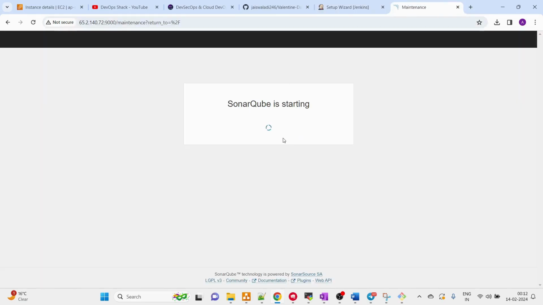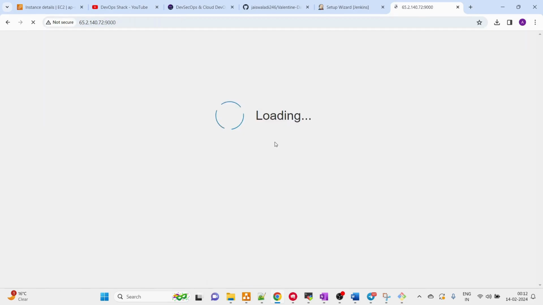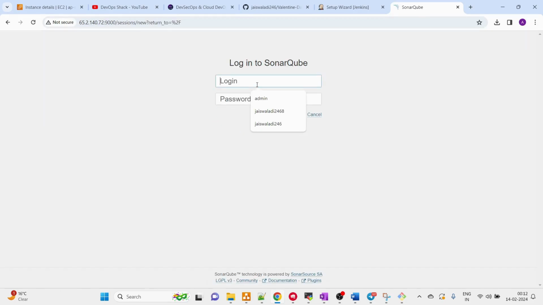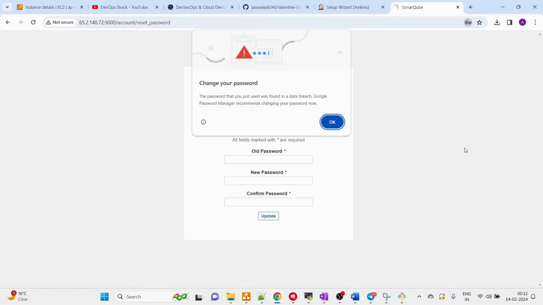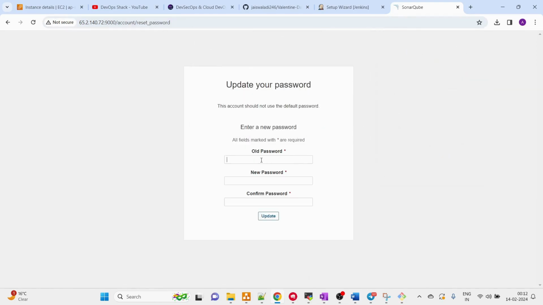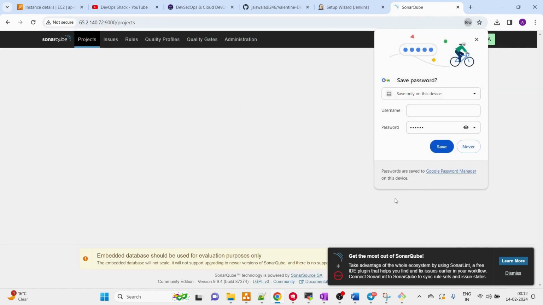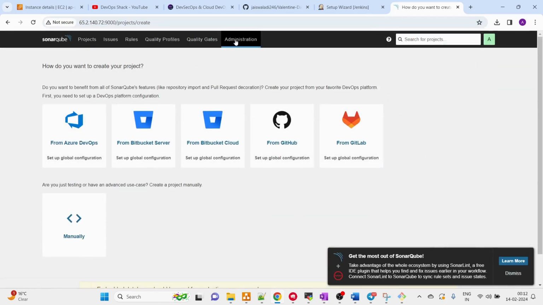Okay, so it will provide a prompt to provide username and password. By default the initial username and password is going to be admin and admin. Okay, but obviously we need to change that, and here it is asking us to change. So let me change the password. Okay, so now this is done.